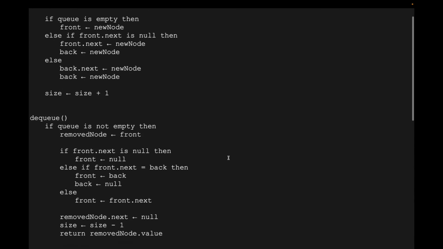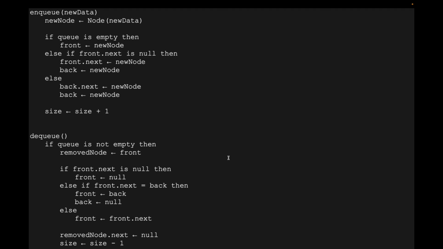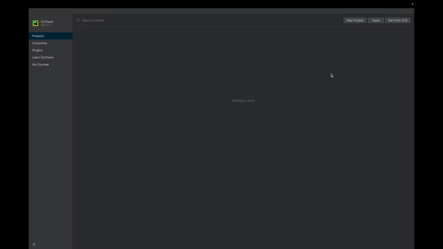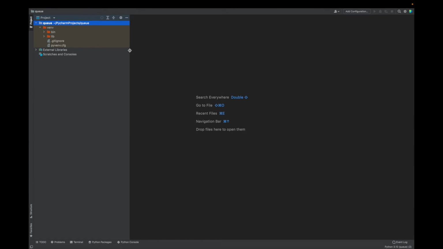I think we've written algorithms for all of these functions. And so now we can go ahead and start implementing these in Python. All right, so I've opened up PyCharm, and I'm going to go into new project, and I'm going to call the project Queue, and click Create. And we have a new project called Queue.